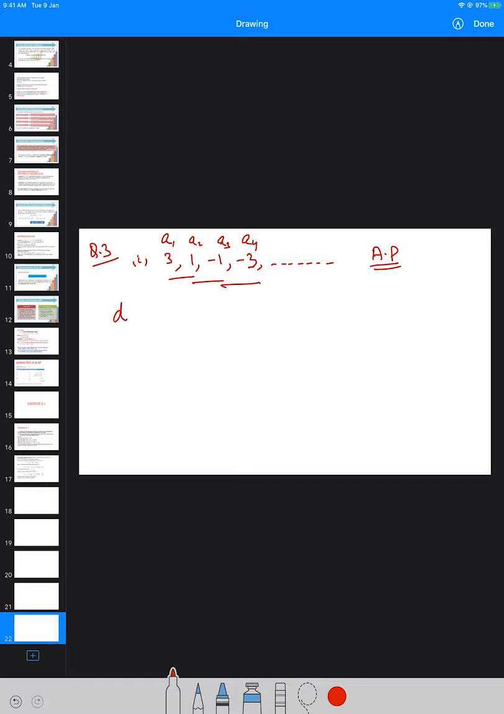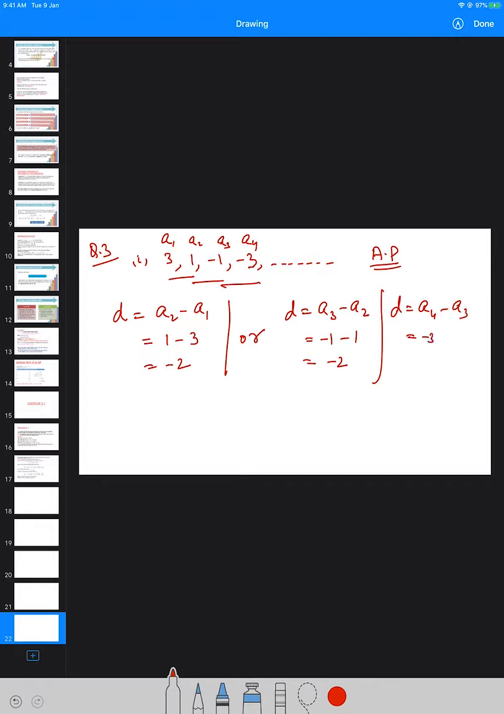If I have to find the common difference, I will either take A2 minus A1, which will give me 1 minus 3, which is equal to minus 2. Or I can also find out D by saying A3 minus A2, which is minus 1 minus 1, which is again minus 2. Or I could also find it out by A4 minus A3, which is equal to minus 3 minus minus 1, that is minus 3 plus 1, which is equal to minus 2. As you can see, D is coming out to be the same throughout. We need not even verify it because the question already says it is an AP.